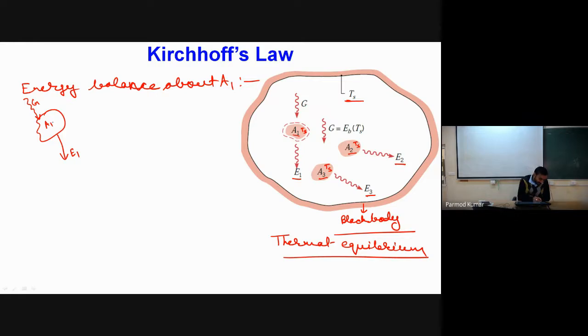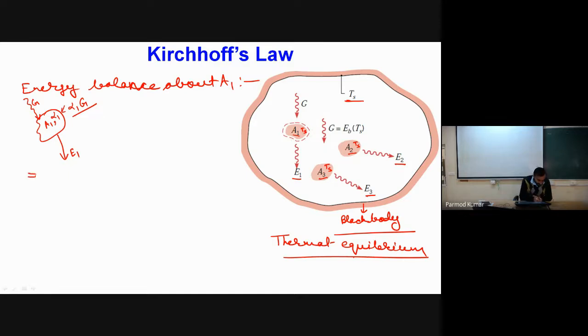Now if I consider that alpha 1 is the absorptivity of the surface, the fraction of these radiations which will be absorbed by the surface will be nothing but alpha 1 into G. So that will be the only fraction which will be absorbed by this surface. Now one important thing we have to consider, because I told that this is in thermal equilibrium, the net rate of heat transfer associated with this surface has to be 0.